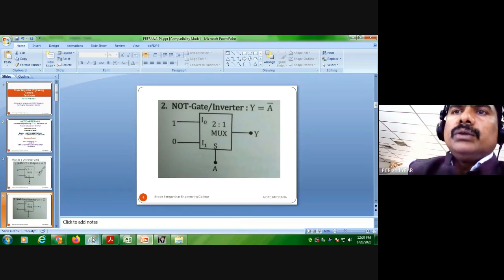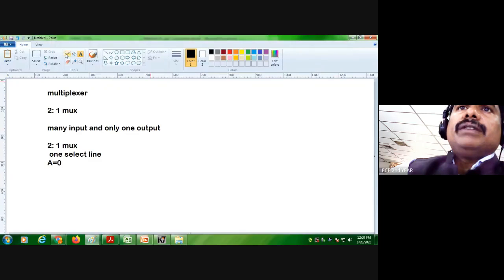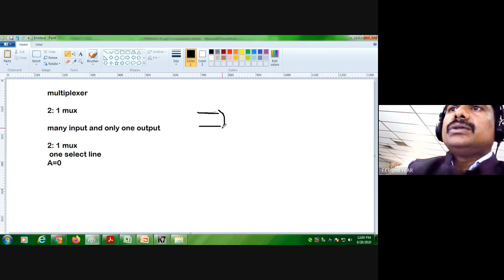Already I have told you, if I take one XOR gate, I have given this problem already. You should remember this.